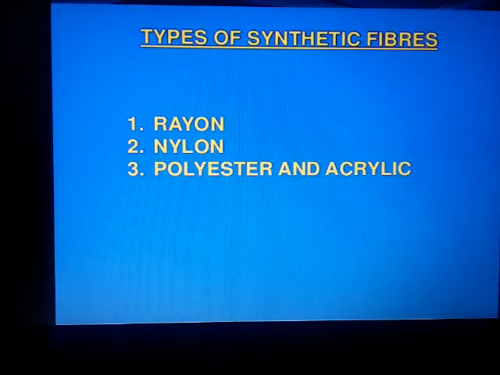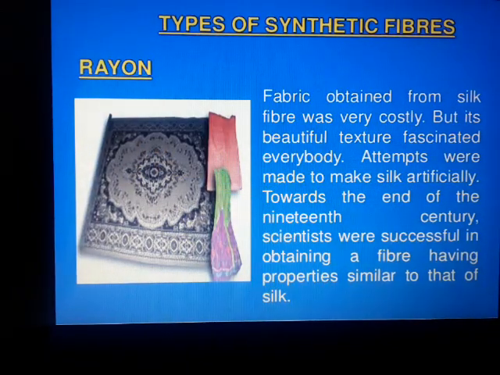The next is types of synthetic fibers. In these types we will see rayon, nylon, polyester and then acrylic. First thing is rayon. Rayon is actually like silk. We know silk is very costly, but its beautiful texture is fascinating everyone.